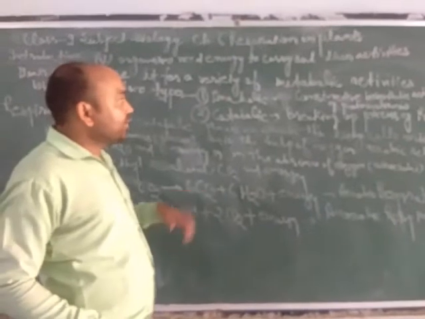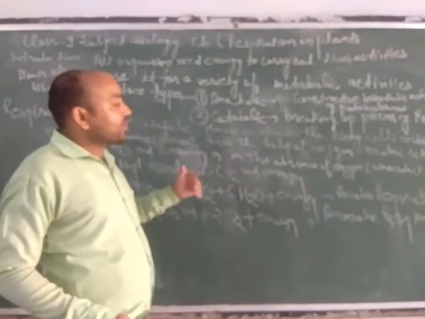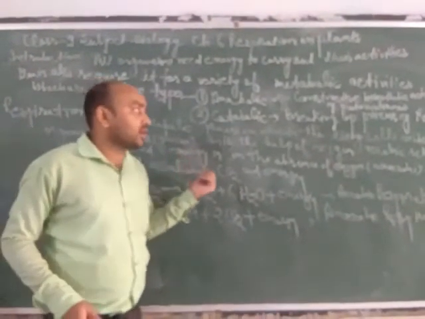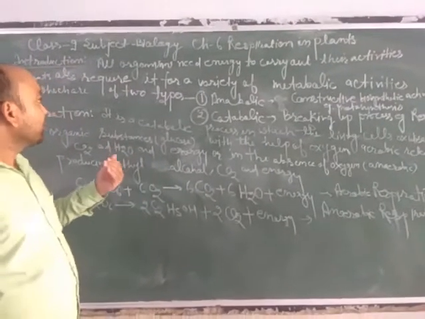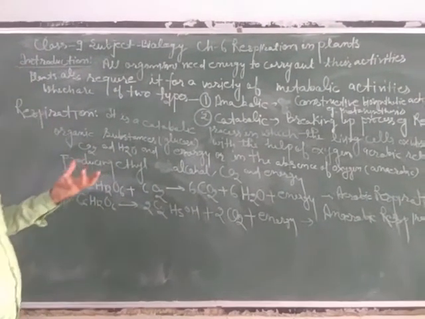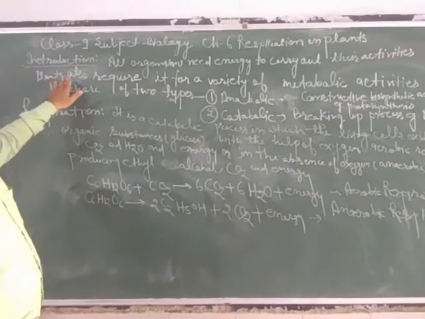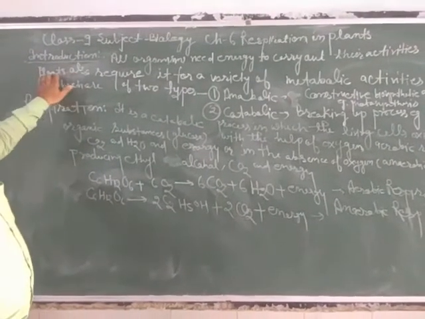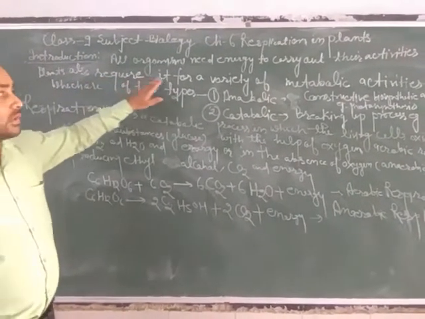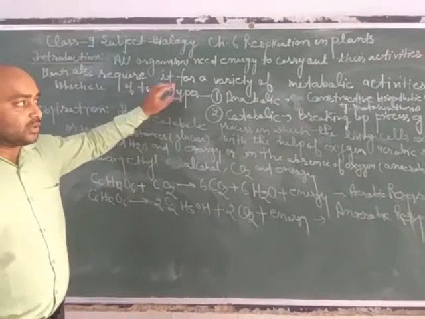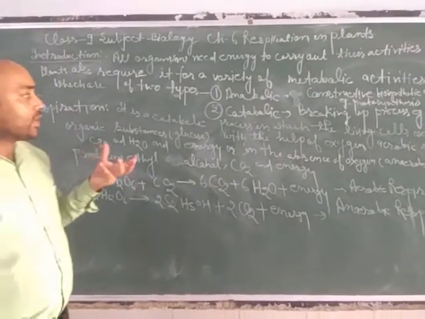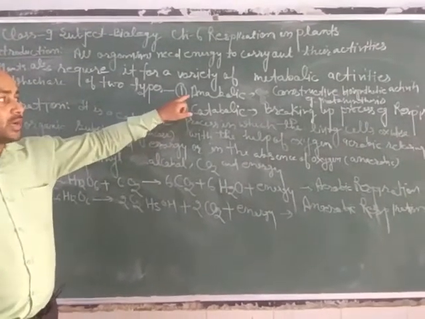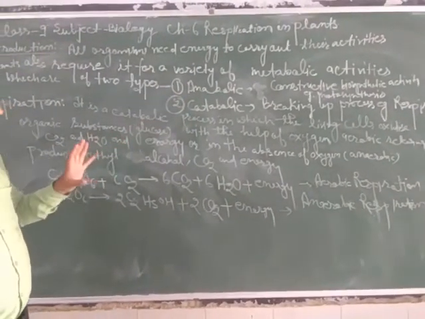Meaning if they do not get energy, they cannot perform different types of body activities like respiration, digestion, circulation, excretion, or any other physical labor in their life. Now, plants also require energy for a variety of metabolic activities. Metabolic activities is a combined term that consists of two parts: anabolic activities and catabolic activities.